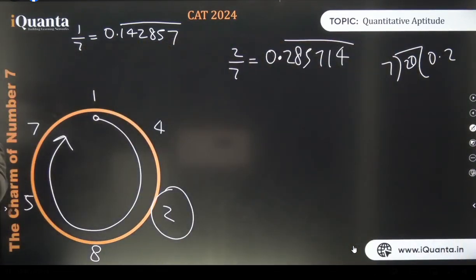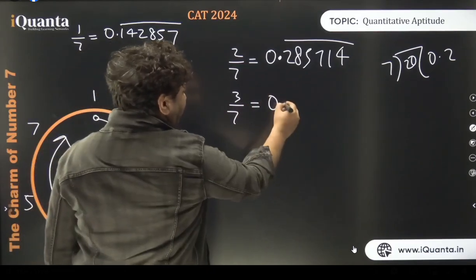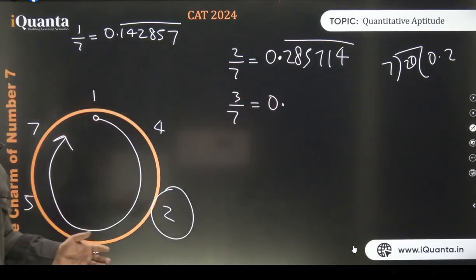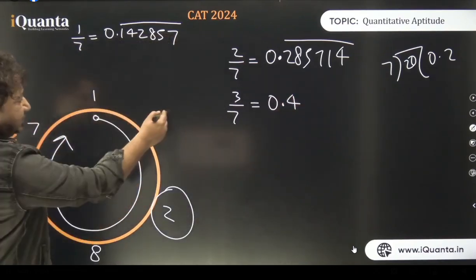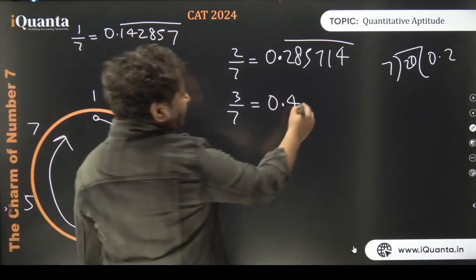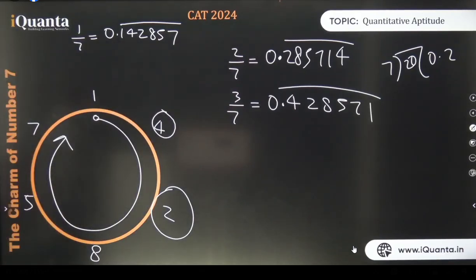Interesting observation. मजेदार है. Let us try to have 3 by 7. The moment I put a point, this becomes 30. What should be the first digit after the point? Hey Nasargi, how are you? 4, exactly. The moment I put a 4 over here, let's see where is 4. Oh, this is the 4. उसके बाद क्या क्या है? 2, 8, 5, 7, 1. And I got my answer. Cool enough. We can do this.